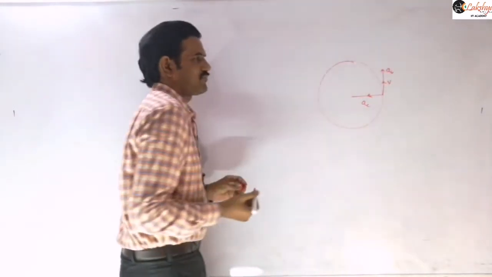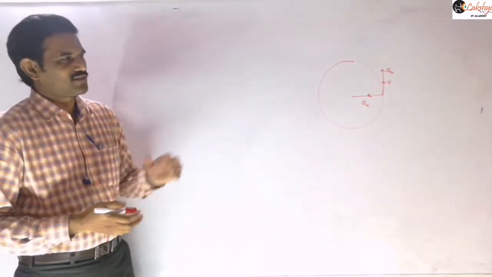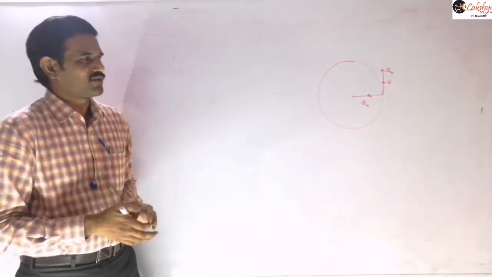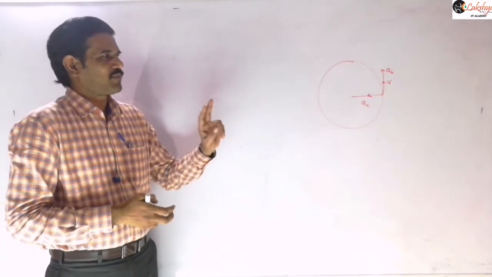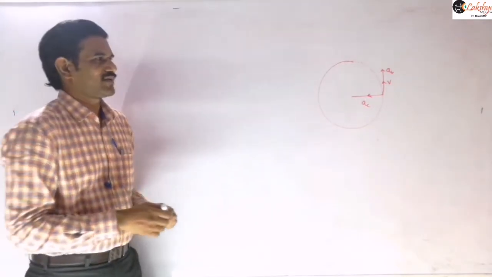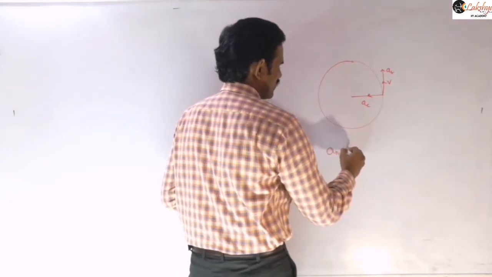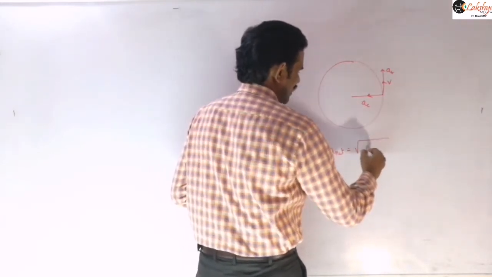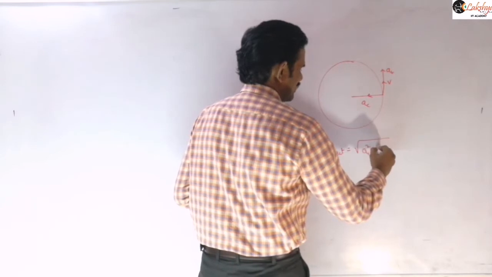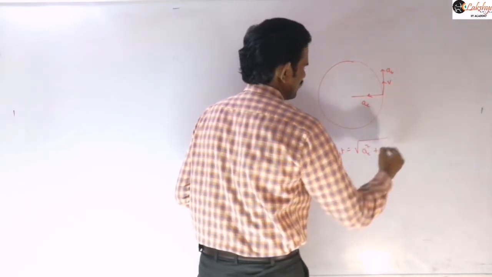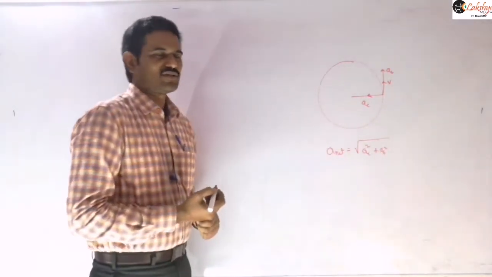When the speed of the particle is varying, the tangential acceleration will be there. Those are the two perpendicular components of acceleration in circular motion, and therefore we can write the net acceleration as the square root of AC squared plus AT squared.